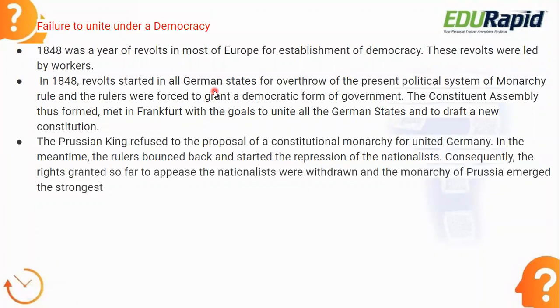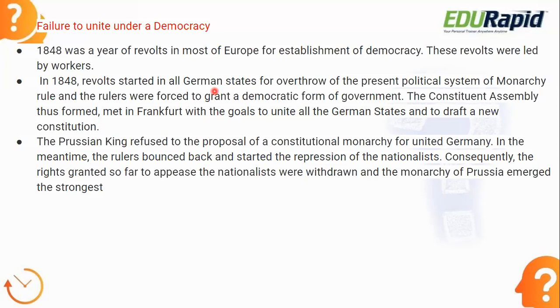But later, what happened? The Prussian king refused the proposal of the constitutional monarchy for the United Germany, because kings always oppose democracy. So that's why they refused the proposal of the constitutional monarchy for the United Germany. And in the meantime, what happened? The rulers bounced back and they started the repression of the nationalists.